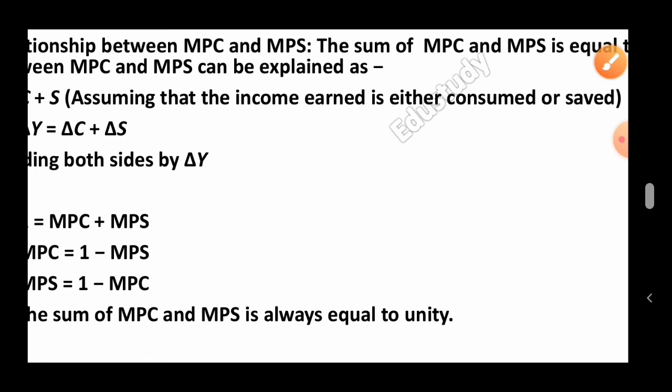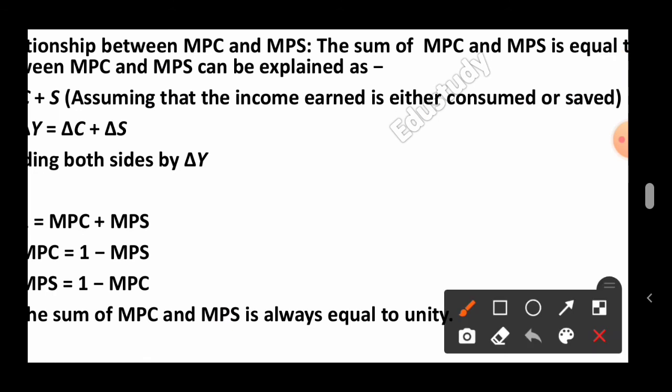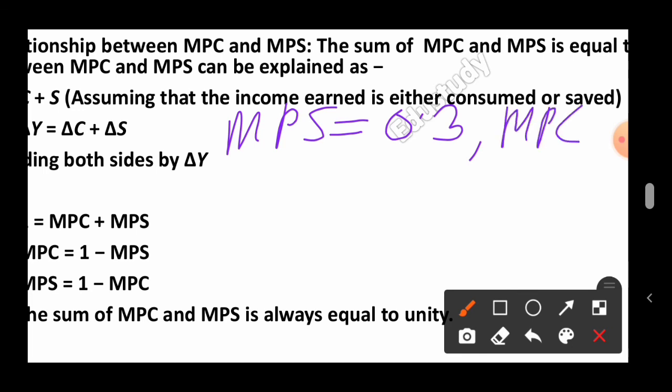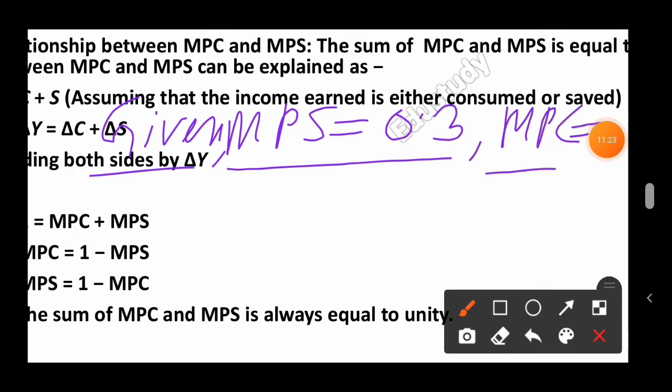So friends, again you have to write one more question. Suppose the marginal propensity to save of a consumer is equal to 0.3. Find the marginal propensity to consume of that consumer or that person. So let's come to the solution. In the solution you have to write given. What is given in your question? Given is MPS equal to 0.3 and MPC you require to find.